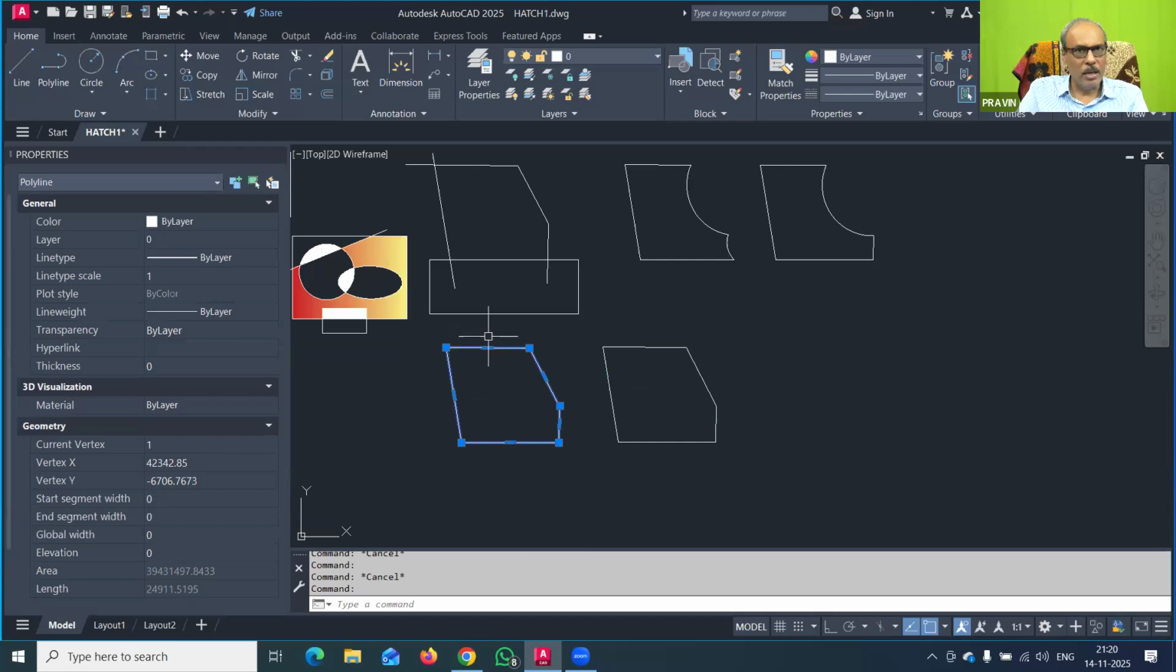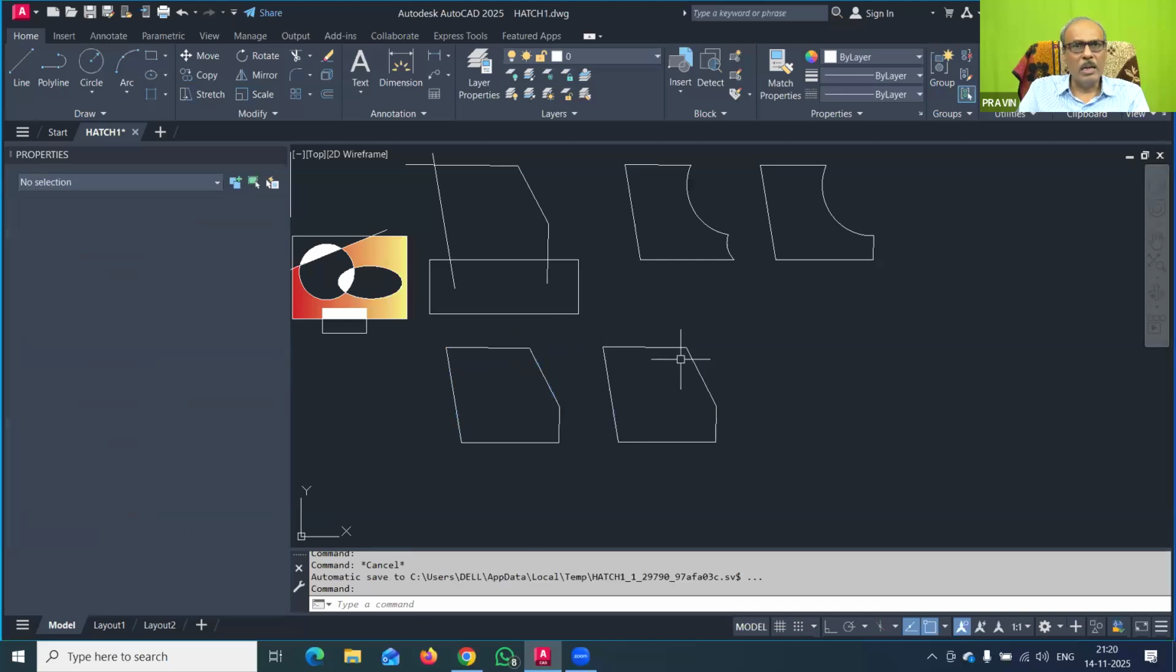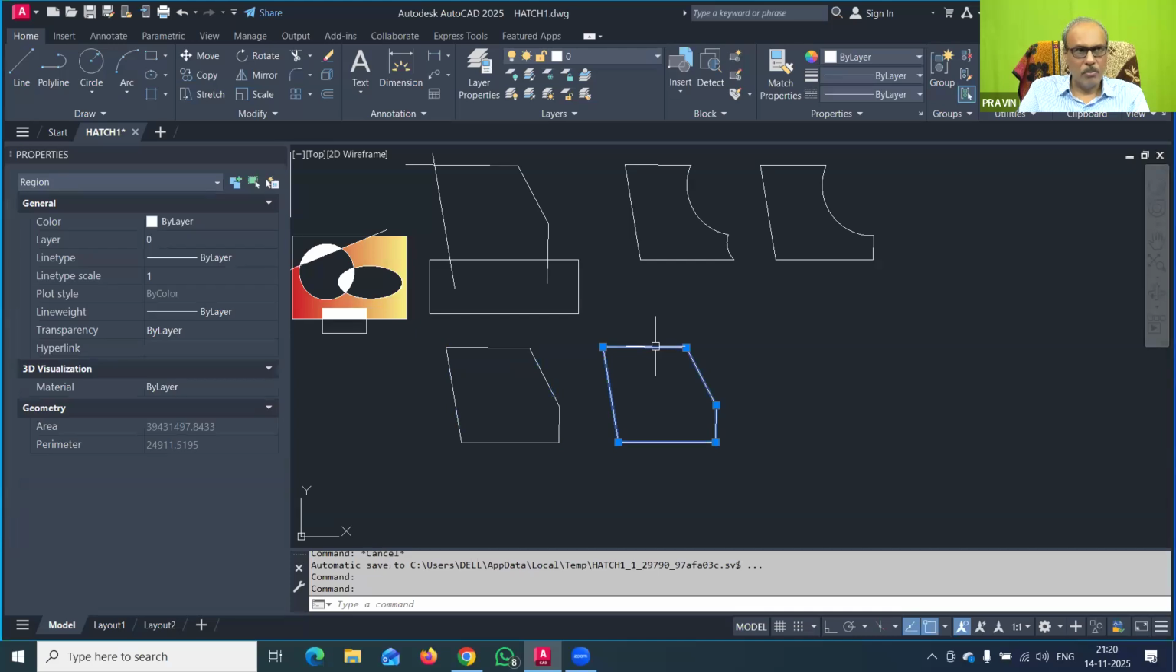But because this is a polyline, you can convert this polyline into a 3D object. You can convert it because it is a closed polyline drawn by the boundary command. But you cannot do that with a region. So this is a region, and it is clearly written here: region. Region is also the same thing looking.